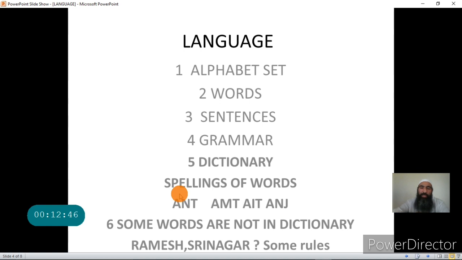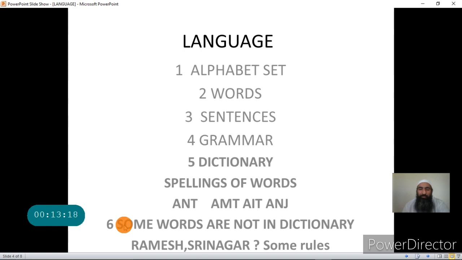So a dictionary has two important advantages. First, it lists all the words that are used in a language. Secondly, it is used for spell check. Now spell checking we can include in a grammar. That is, if somebody makes a spelling mistake, we can say he has made a grammatical mistake.